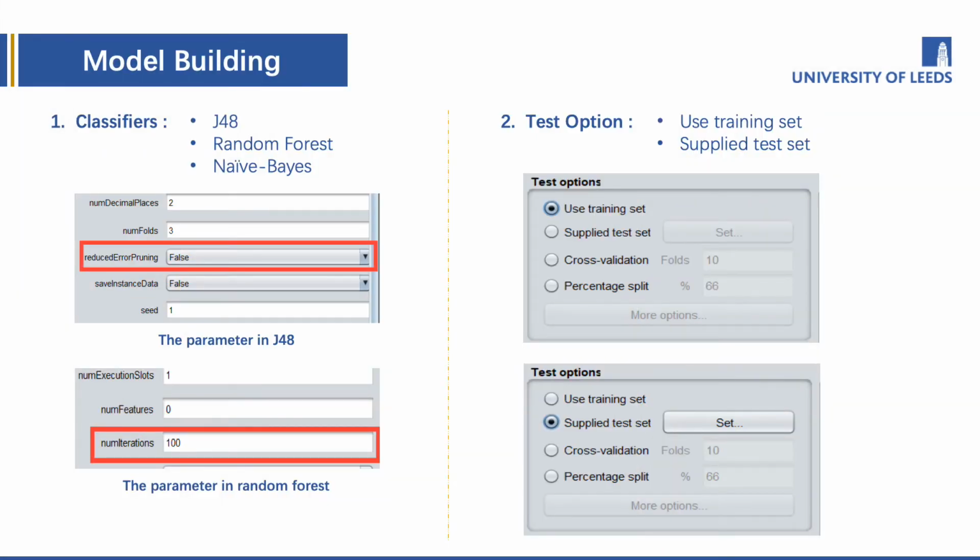The classifiers we choose to use is J48, random forest, and naive Bayes. For J48, we refine the model through changing the value of reduced error pruning, and for random forest, we change the value of num-iteration. For test option, we use training set firstly to find a good model, and then use applied test set to re-evaluate the model.